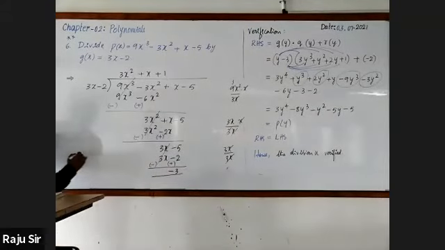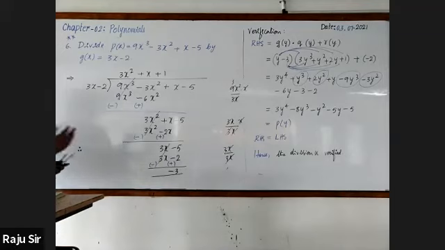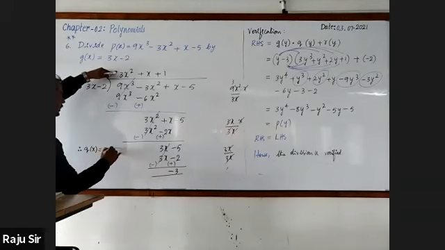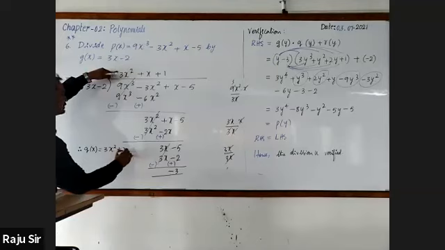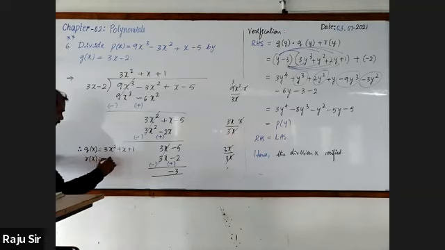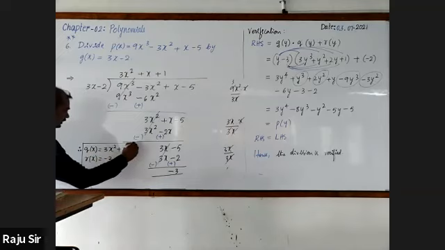Write the conclusion. Therefore, the quotient, you may write either in words or in symbolic form. The quotient q of x is equal to 3x square plus x plus 1. And the remainder r of x is equal to minus 3. Put it in a box.